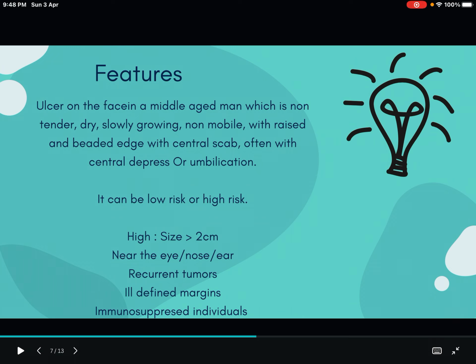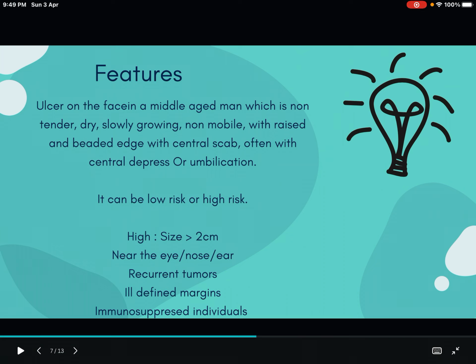Coming to the features: an ulcer on the face in a middle-aged man which is non-tender, dry, slowly growing, non-mobile, with a raised and beaded edge, with a central scab, often with central depression or umbilication. This is the characteristic finding that we'll get in a basal cell carcinoma case. As we already told, it is most common in middle-aged males. So if a middle-aged man comes with these features, it is basal cell carcinoma.